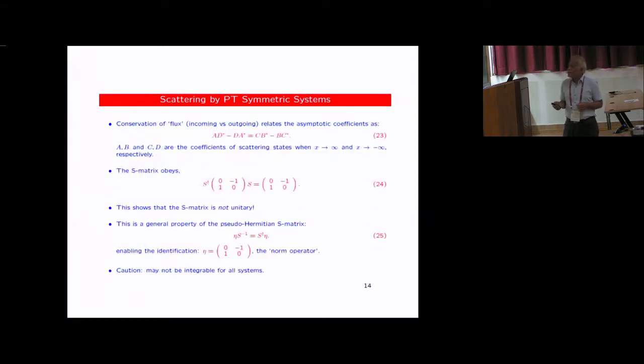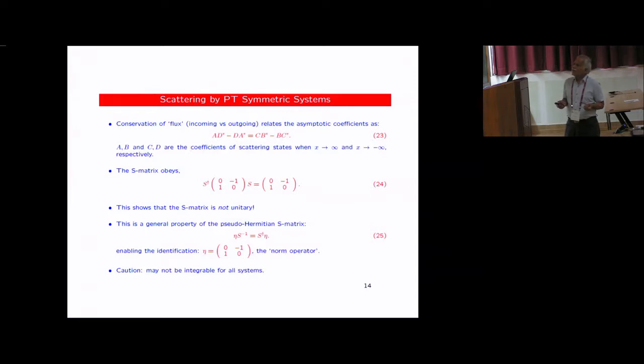I will not do the analysis carefully, but if you do it, looking at the incoming and outgoing waves, you will find that because of that condition, when you go to asymptotic fields and expand in terms of plane waves, particularly for the sech hyperbolic potential, you can do that because the imaginary part of the potential goes to 0 and the real part becomes a constant. So you have a plane wave expansion. You can read them as incoming and outgoing plane waves, where you can do all the scattering. When you do that, you find that there are conditions this S matrix must satisfy, coming from this kind of conservation.